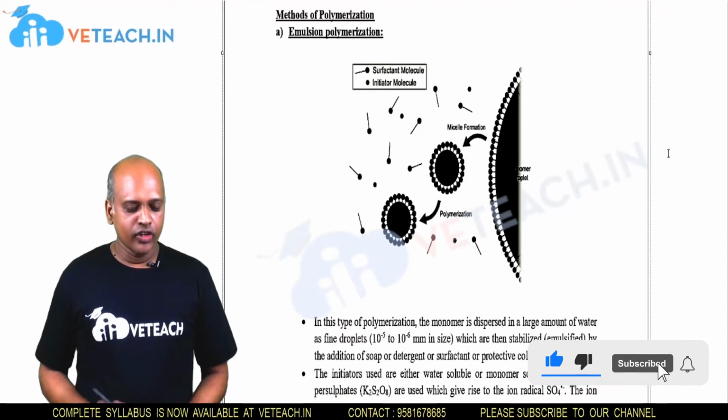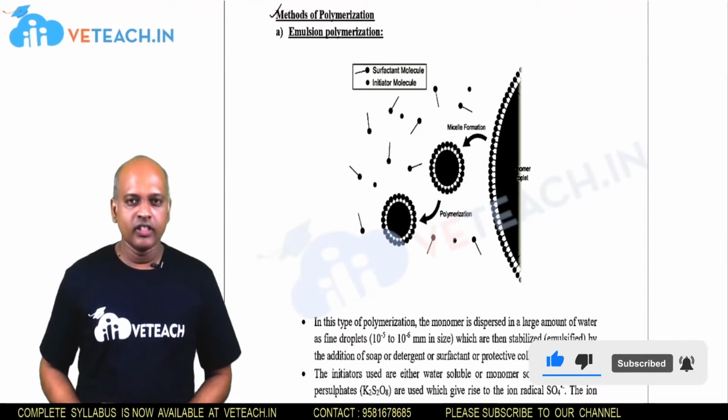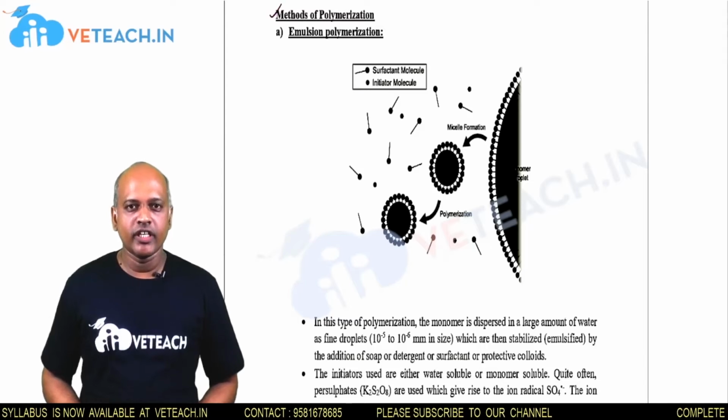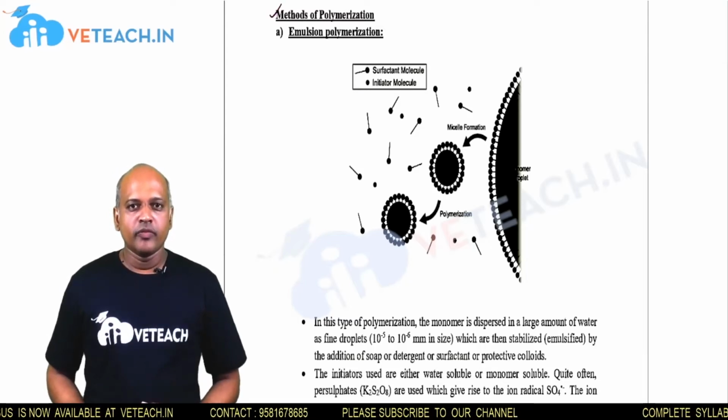In this session, we are going to discuss methods of polymerization. Methods of polymerization are mainly two types: emulsion polymerization and suspension polymerization. What is meant by methods of polymerization?